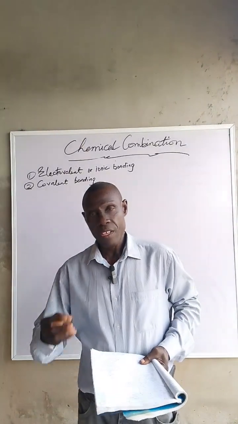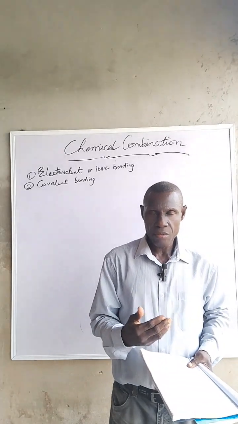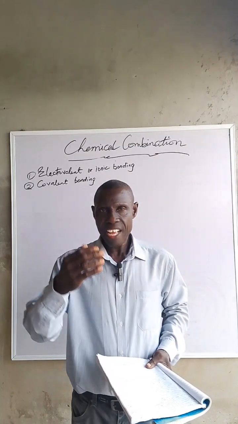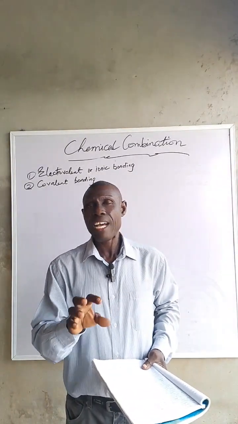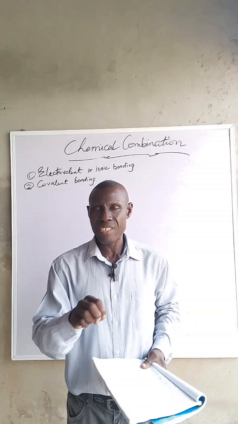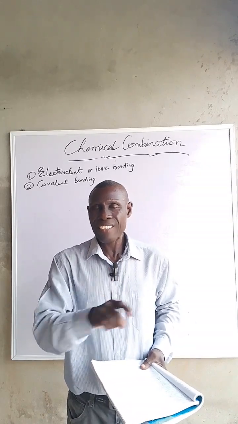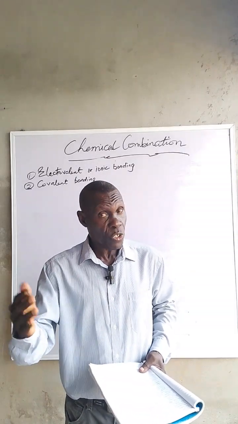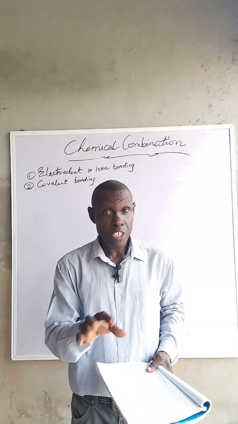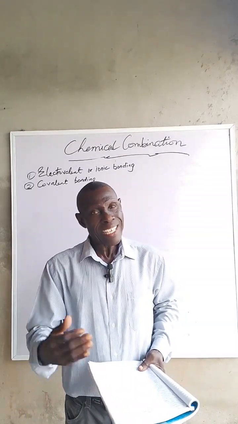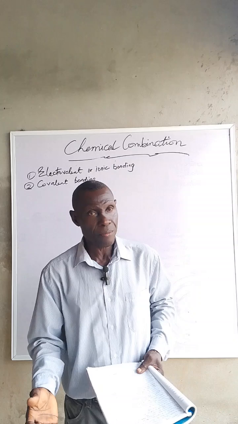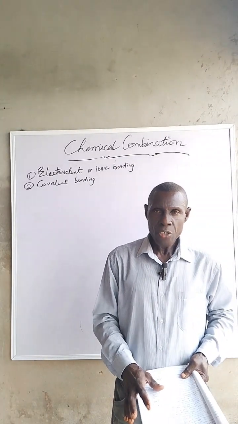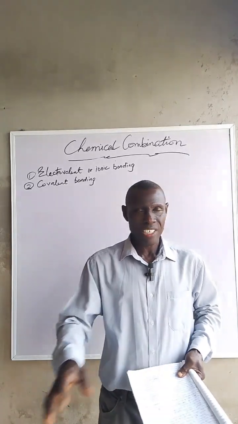What I mean is this. In group 0 of the periodic table, like helium, neon, argon, they have their complete number of electrons in the outermost shell. The valence electrons are complete. That being so, they cannot take part in chemical reactions with other elements. They are referred to as the noble gases or inert elements. Inert means they are not reacting, they are unreactive. They are very stable and very difficult to disturb. So this structure is called the electron octet.